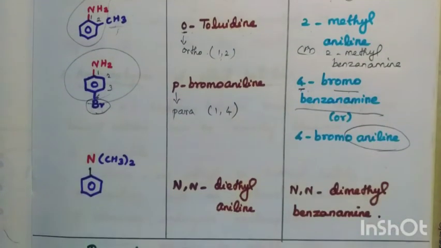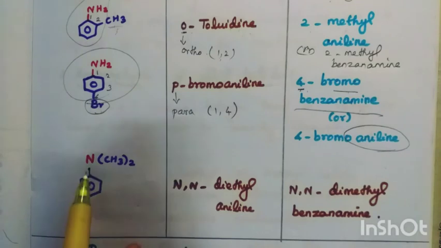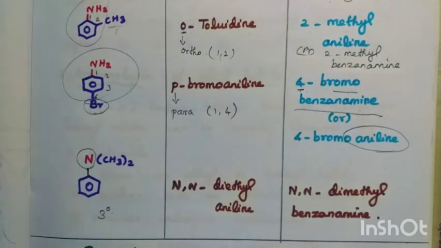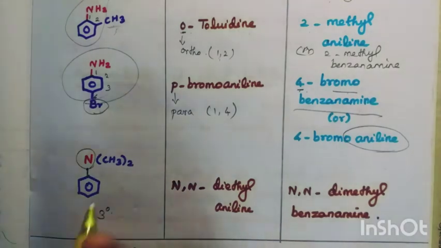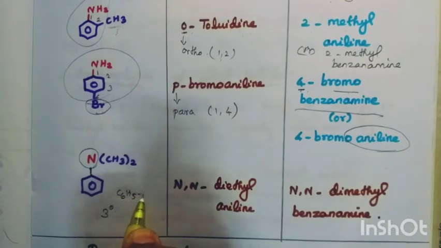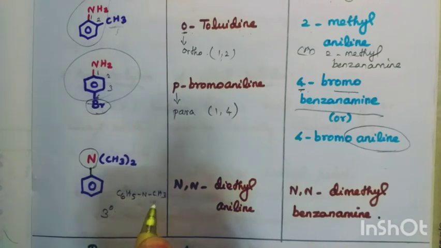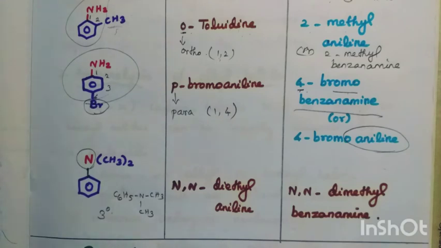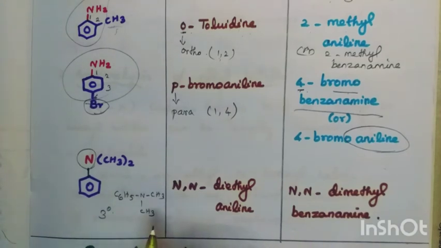And next, what does this represent? Tertiary amine. This represents a tertiary amine. So this can also be written like this: C6H5 N CH3 CH3. What is that? How to write the IUPAC name?